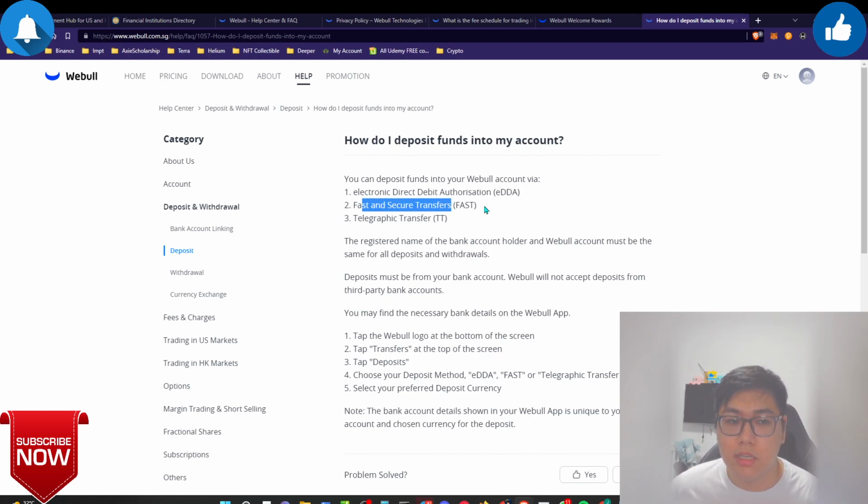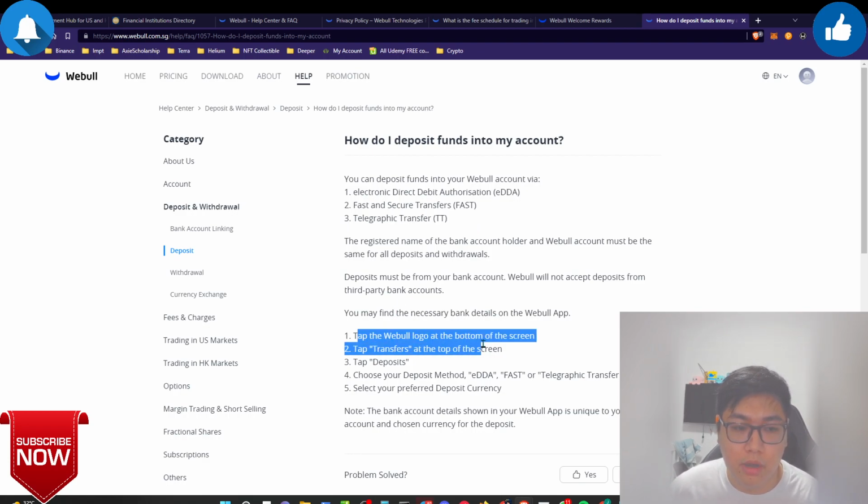And for the fast transfer and after that the telegraphic transfer, TT, this over here offers US dollar and Hong Kong dollars. For these two options, the fast transfer might take from 5 to 15 minutes or even 30 minutes depending on the network, how fast the API works, and how fast it fetches data. And for the telegraphic transfer itself, you will need to wait like 3 to 7 days depending on how fast your bank processes things.